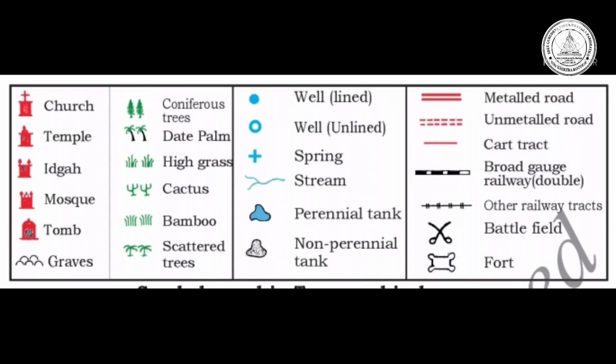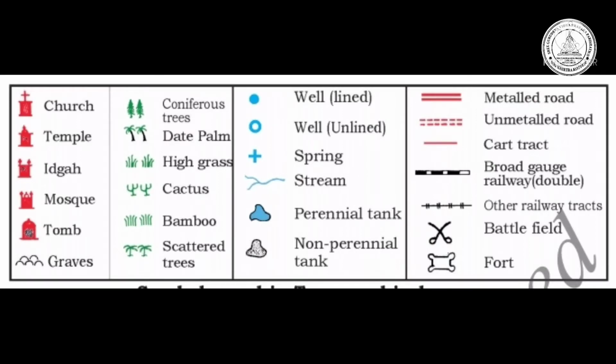Some of the blue color parts indicate water bodies. Those are well, spring, stream, perennial tank and non-perennial tank. Some of the roads, bridges, battlefield are indicated in red color and black color.